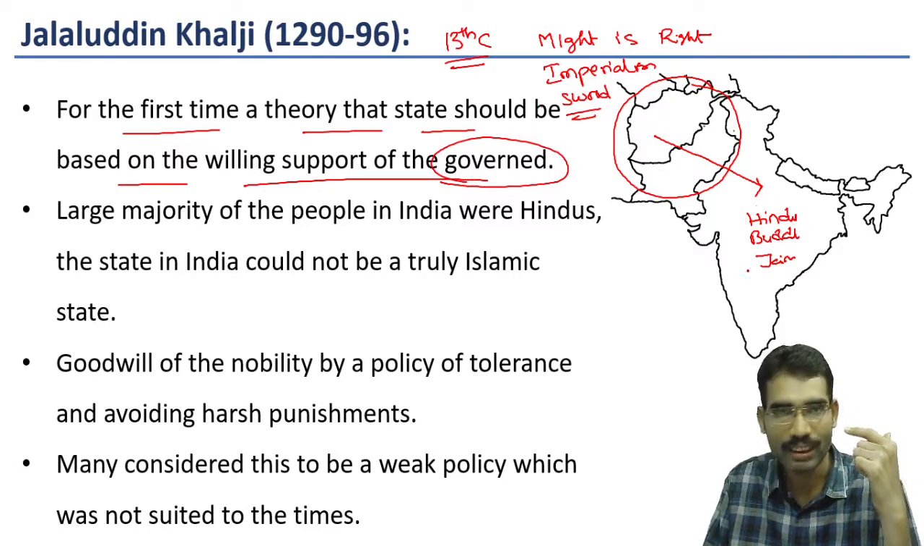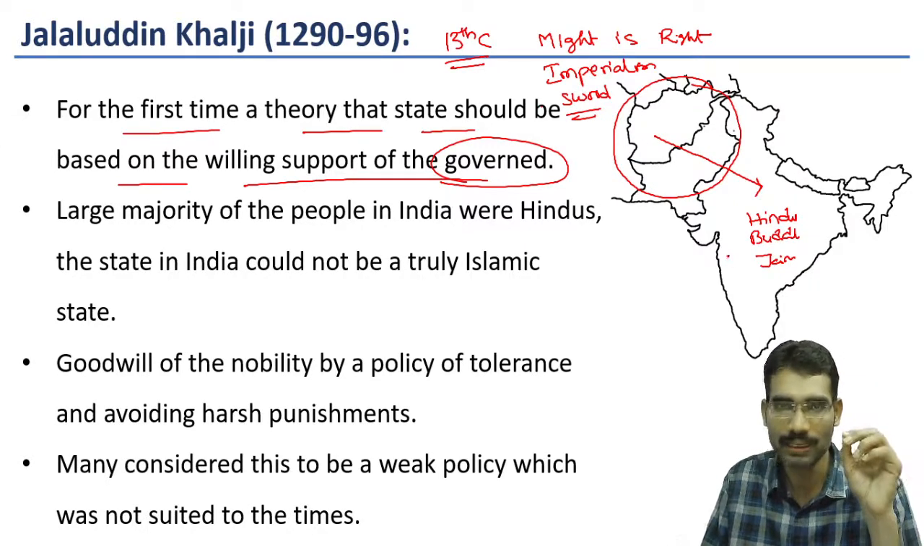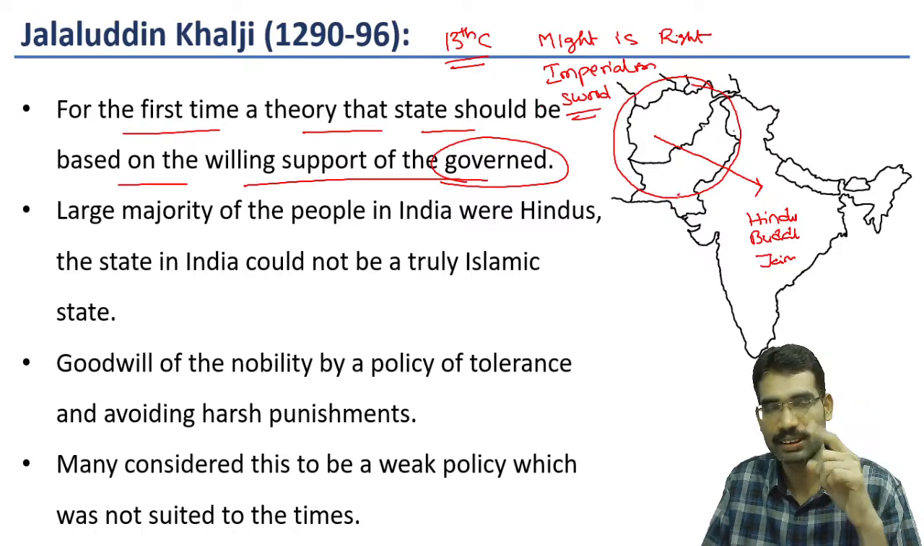So different kinds of people should accept the state authority. Then only state can flourish in peace. Now you see the differences just within 100 years.